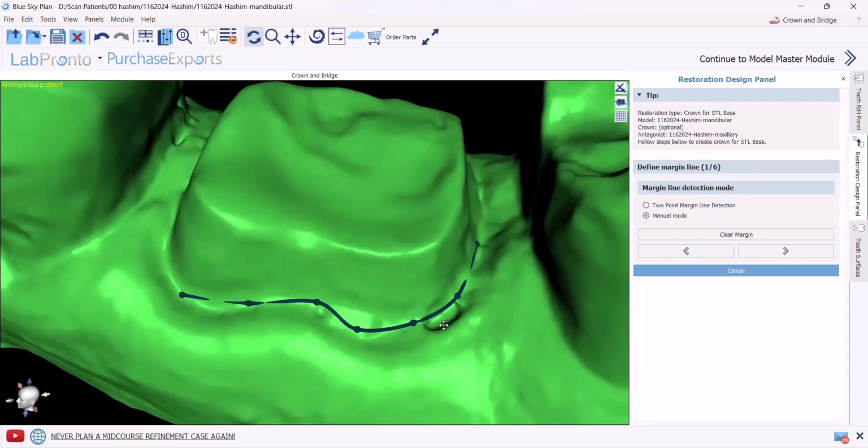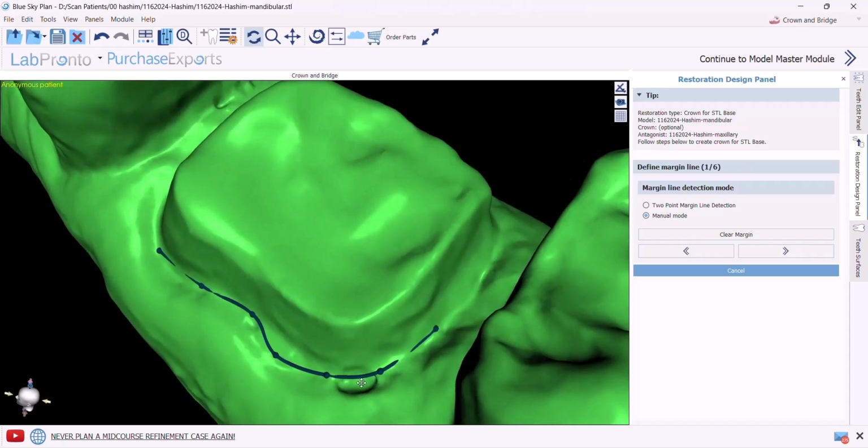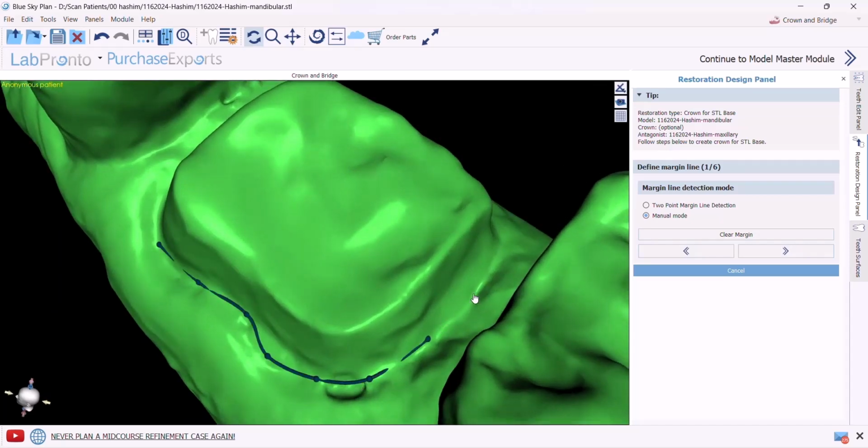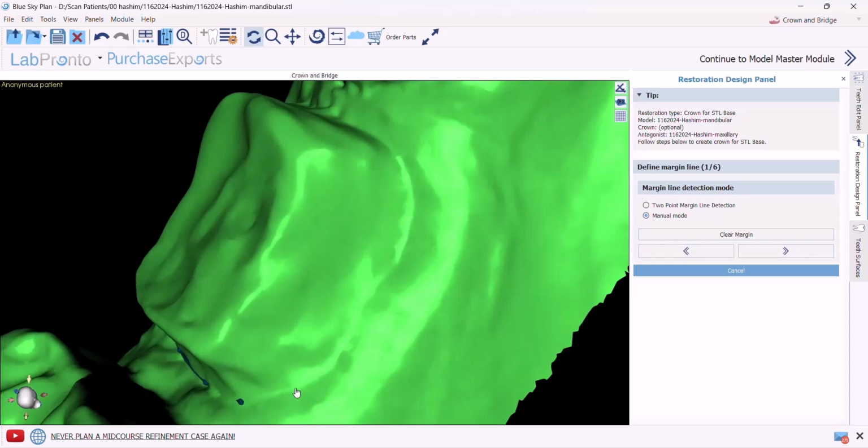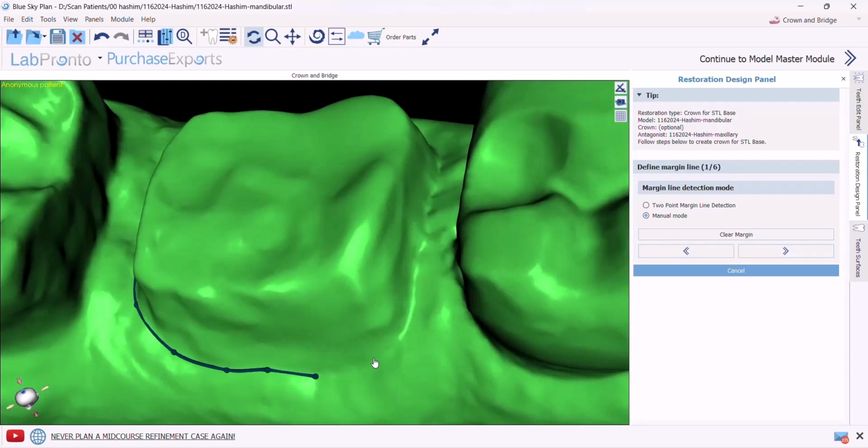If I want to move the view to see the other areas of the cast, I have to stop pressing Shift, then move the view, then press Shift again in order to resume making the finishing line. This technique is simpler and more precise.